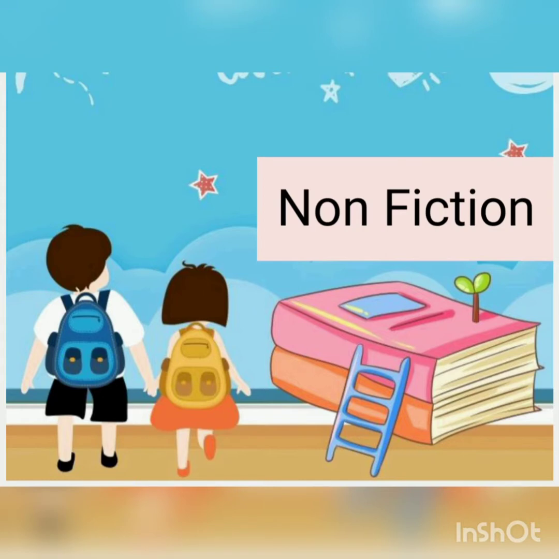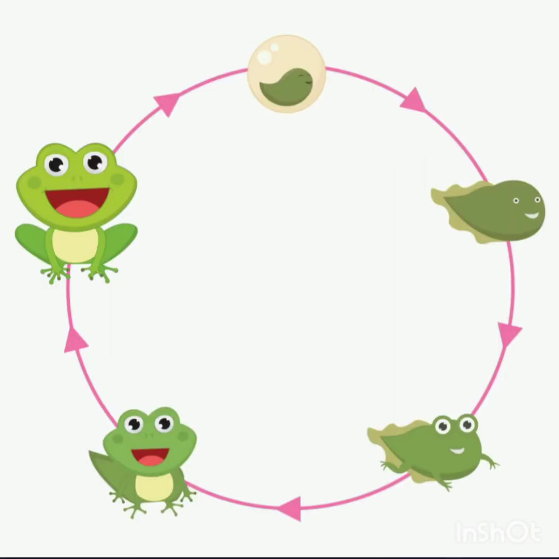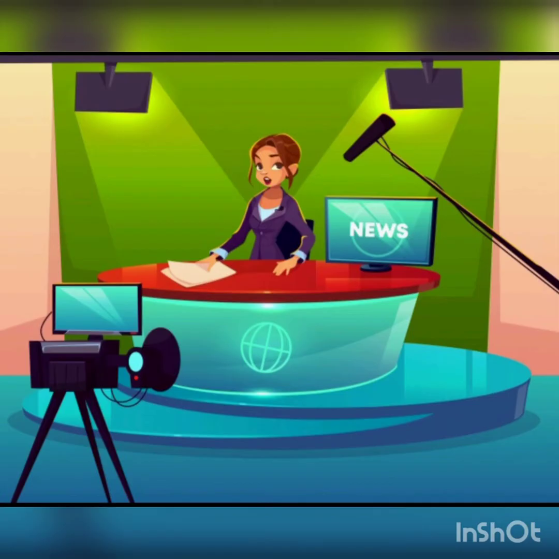Non-fiction. Non-fiction refers to factual stories that are based on real people and true events. We read or watch this material for information. For example, a book about animal life cycle. Next example, a documentary on TV. Both these examples are likely to have facts and true information.